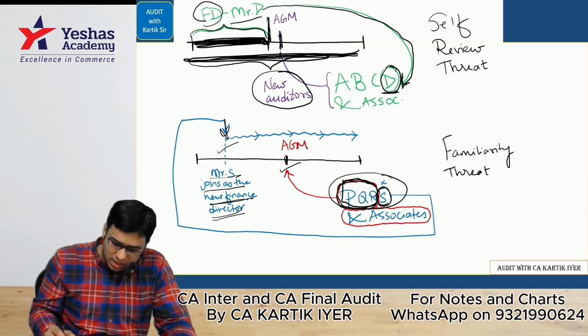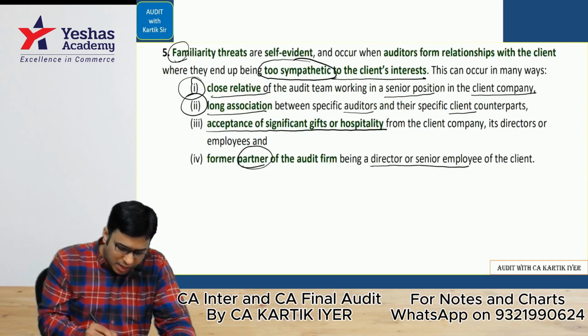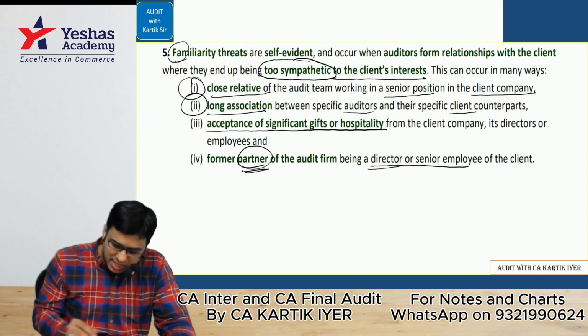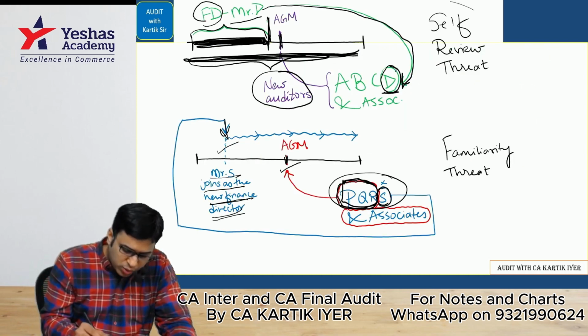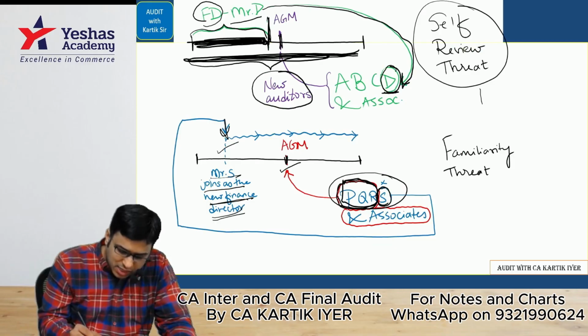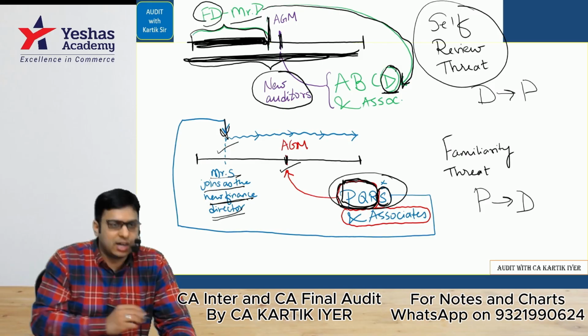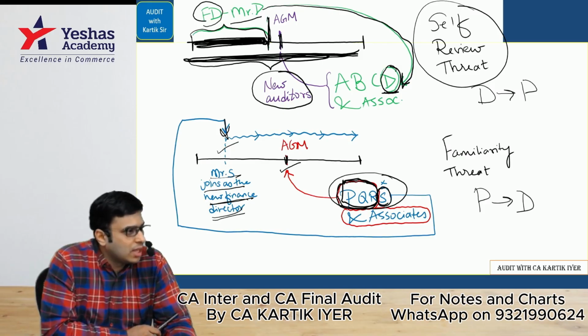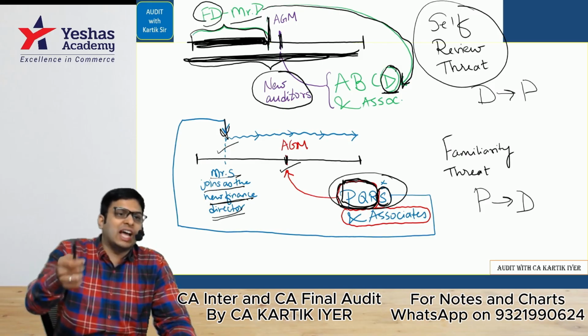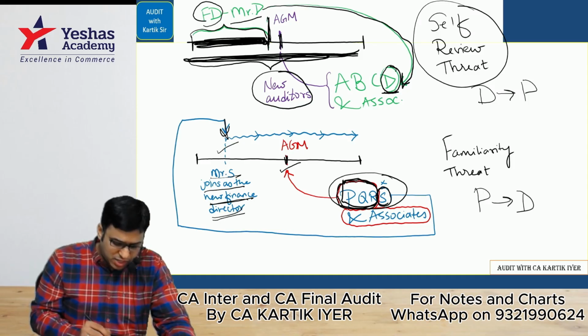That is, you can see here, partner becomes a director. Remember, in the self-review threat example which I gave you, director was becoming a partner. In this case, my dear student, partner is becoming a director. That is how it works. Okay, this is the threats to independence. Then we did the last one in the ethics part, that is part A.